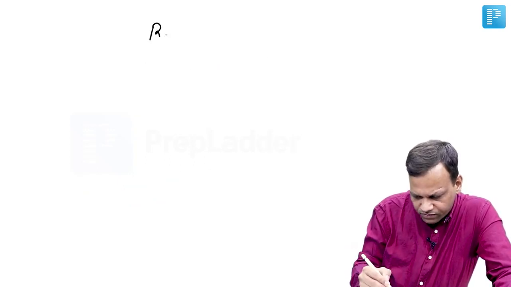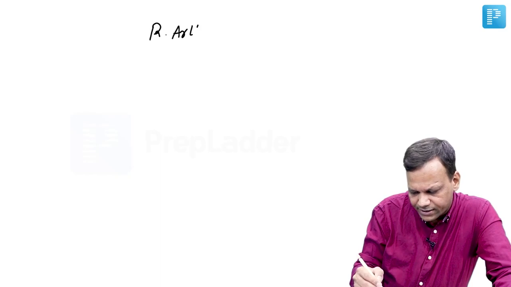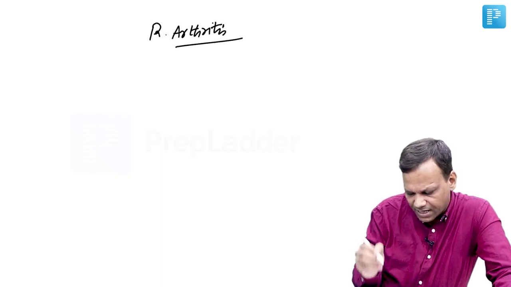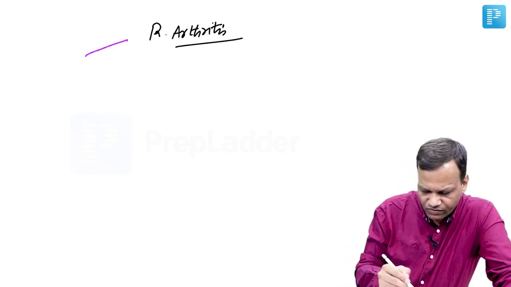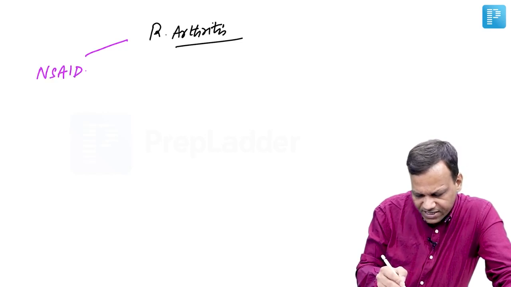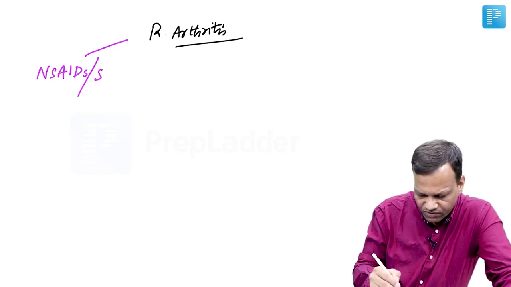Moving to the last topic of autacoids, it is rheumatoid arthritis. As the name tells, itis means inflammation. So we will use NSAIDs. And if NSAIDs are not able to relieve pain or inflammation, we will use steroids.